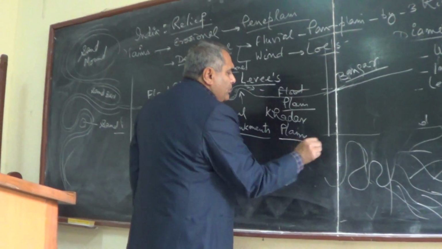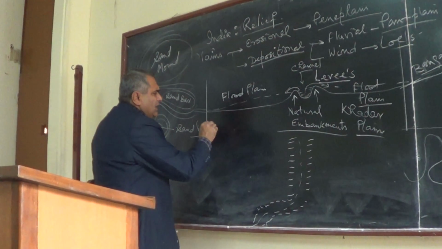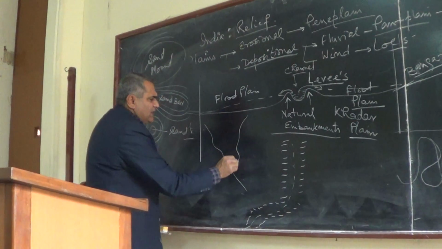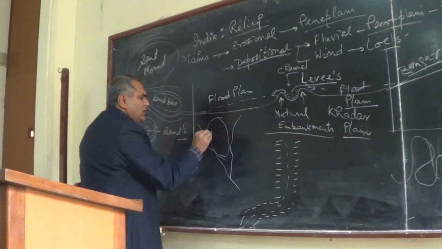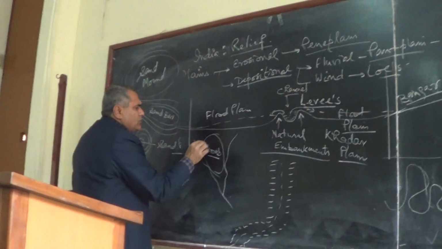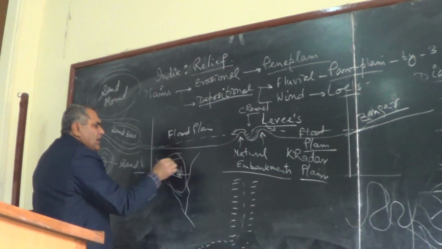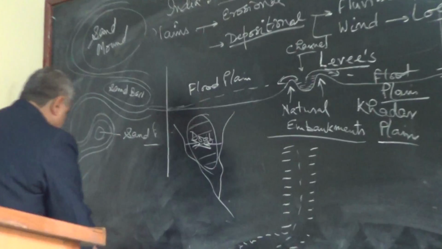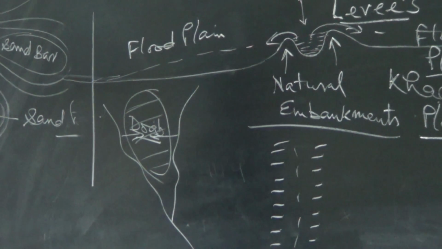So between two rivers, suppose this is one river and another river is coming here. What do you call this area? This area is called Doab. Doab means this area also has the flood deposited up to here. So this Doab formation takes place between the two rivers. Ab is an Arabic word that means water.